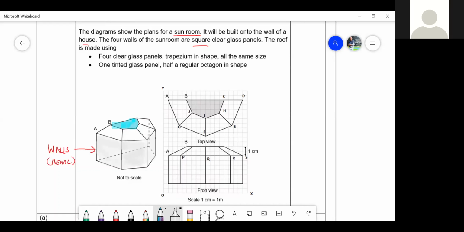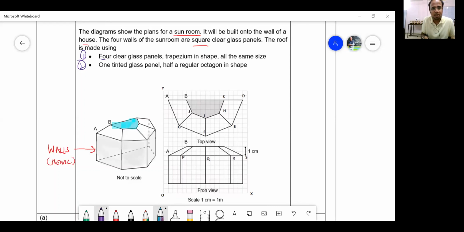Now, to make the sunroof visible over there, I have to taper. Taper means you have to tilt something. And in that tilted shape, the roof is made using these two elements. So these are the two elements which are being used for making the roof. People wonder whether this is a question of surface area and volumes, or of mensuration, or of something else. Let me decide.